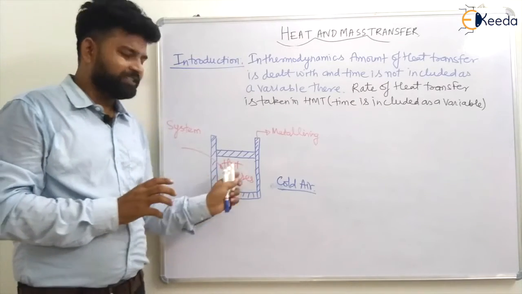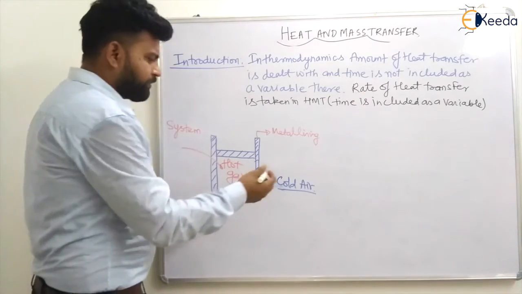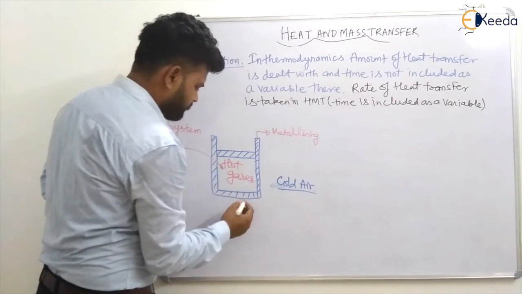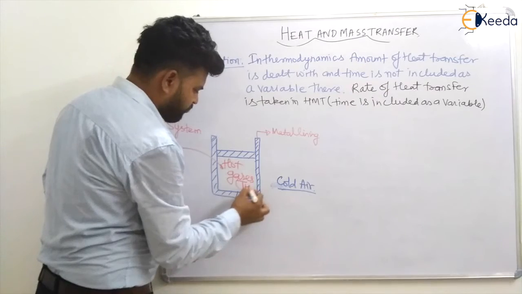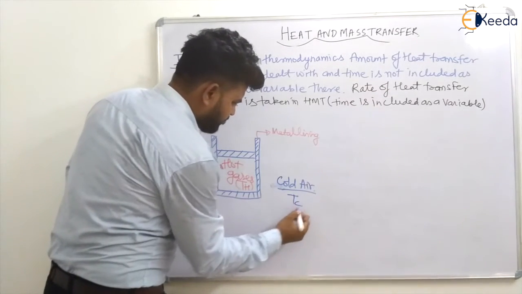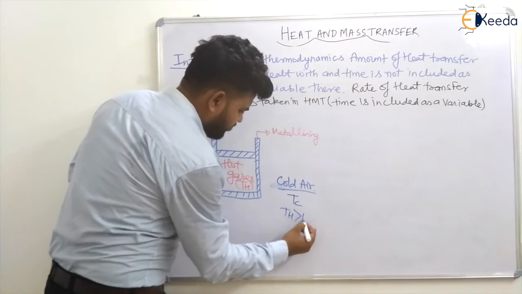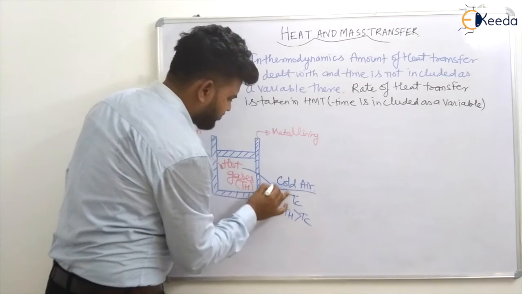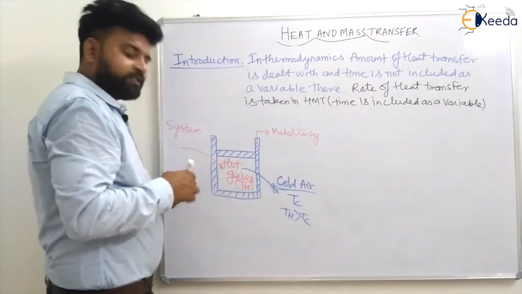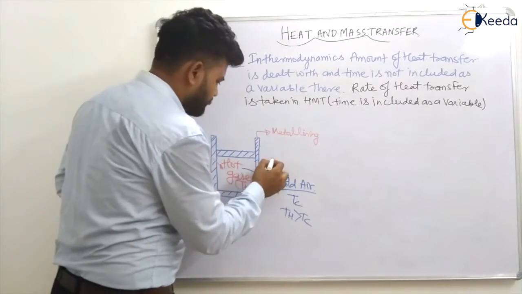Let us say the hot gases are at higher temperature Th, and this is at lower temperature Tc, that is Th is greater than Tc, and there will be some heat transfer by crossing this metal lining to the surrounding air.